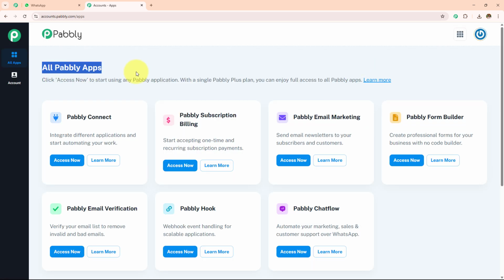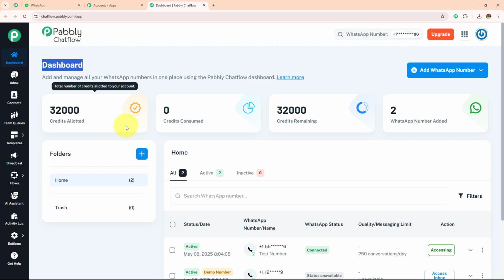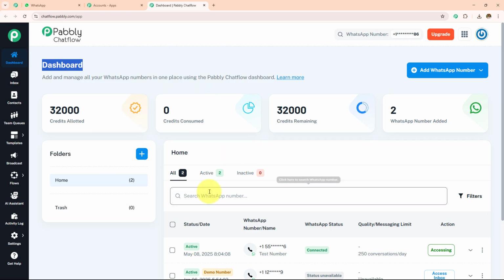And here the Pabbly apps page has appeared, which is showing me all the Pabbly applications. I'm going to click on this Pabbly Chatflow Access Now. And here it has taken me towards this dashboard. This gives the overview of all the activities, insights, and performance metrics.